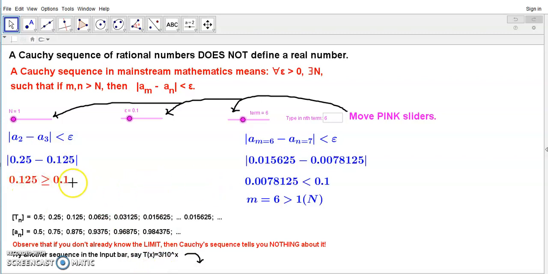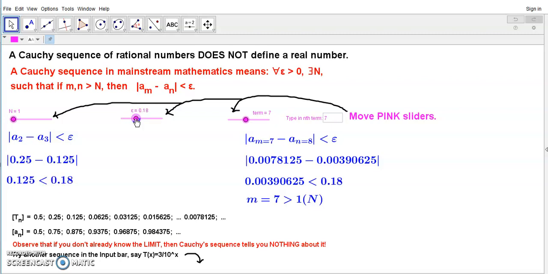And so now this here is a problem because 0.125 is greater than 0.1. So we'd obviously have to do something about the terms or about epsilon. If we move epsilon along, then we'll get a correct inequality.